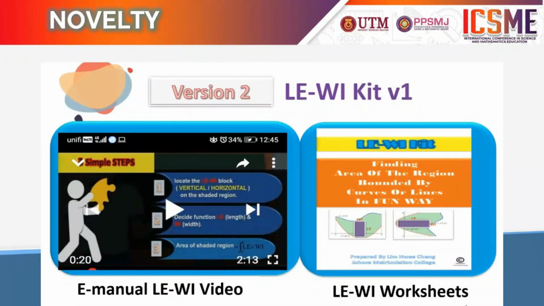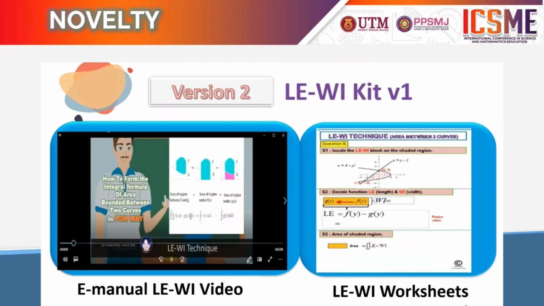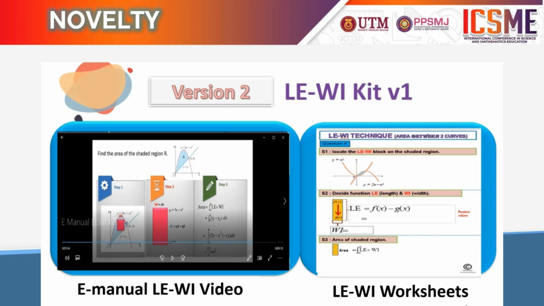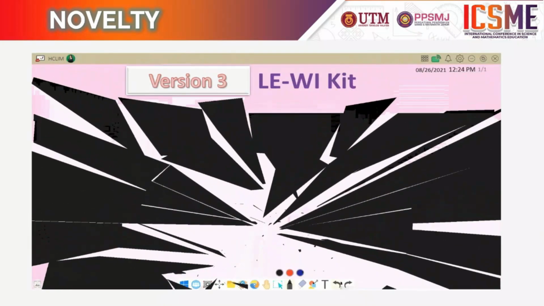Version 2, Level Kits V1. These innovations were upgraded with the help of technology in early 2020. In these versions, the Level Kits have been modified in the form of video, along with worksheets in the form of e-flipbook and e-manual video built by the AnyFlip application. From here, Level Kit V1 can be shared to all students during online learning sessions due to the COVID-19 pandemic era through YouTube China.